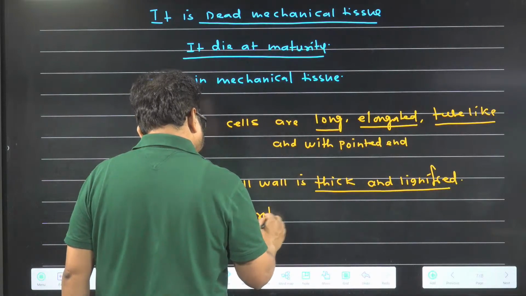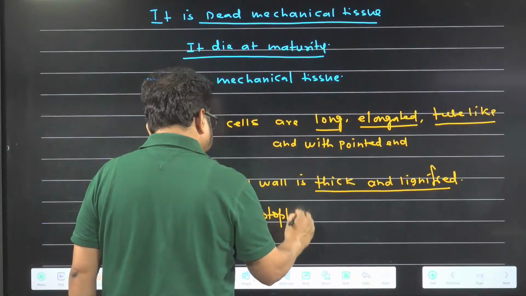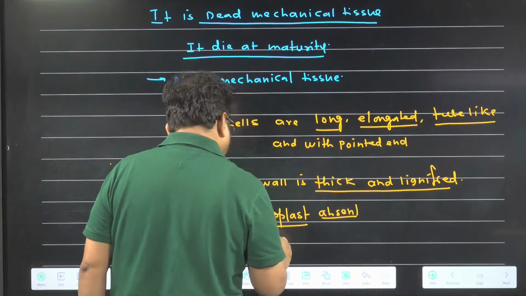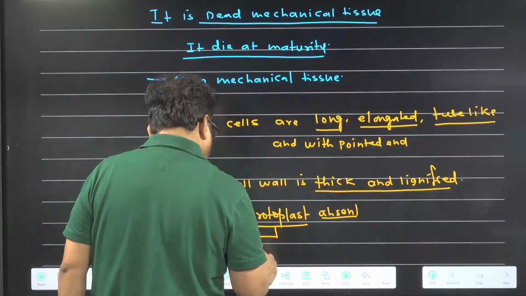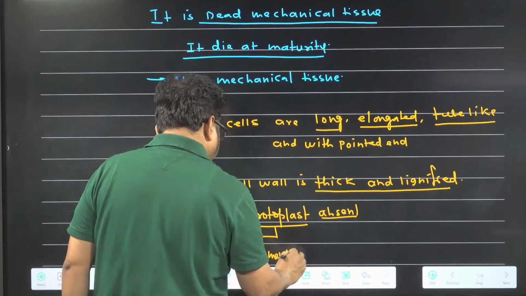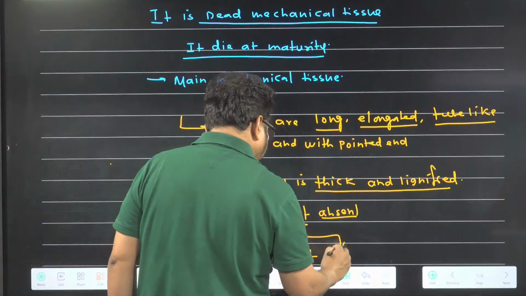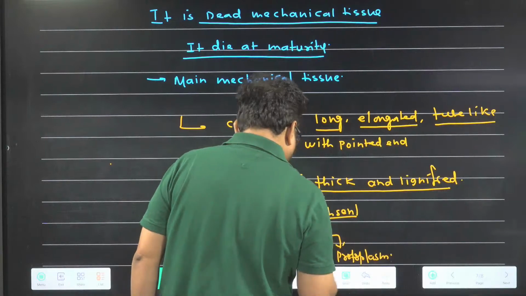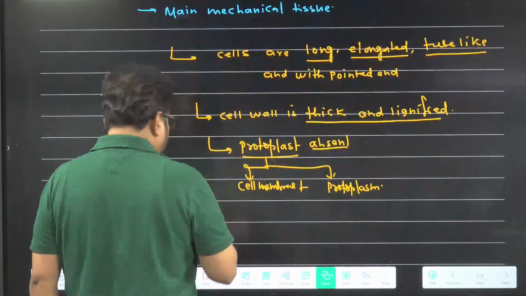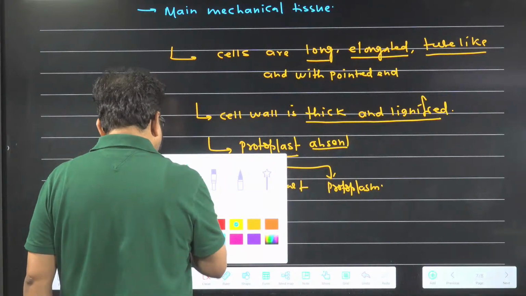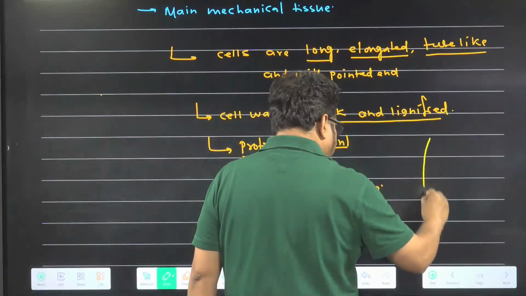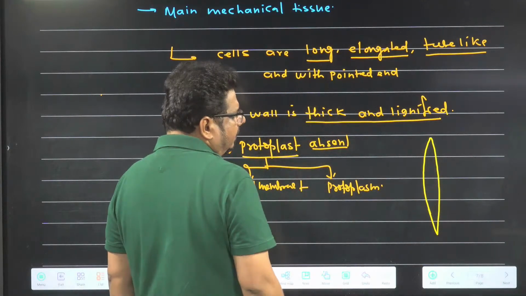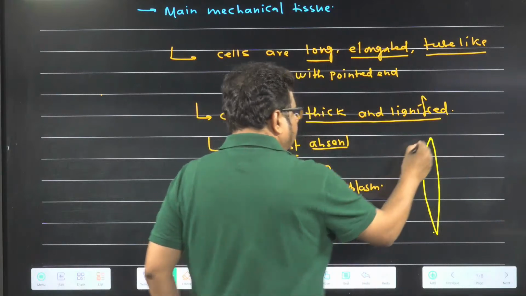Protoplast absent. Do you know the meaning of protoplast? Protoplast is equal to cell membrane plus protoplasm. So neither protoplasm is there nor cell membrane. If you look at the structure, it is long, narrow, tube-like with pointed end. And cell wall is thick.